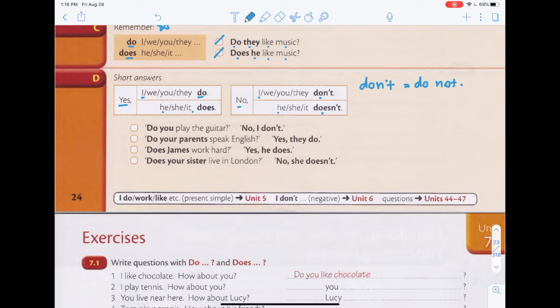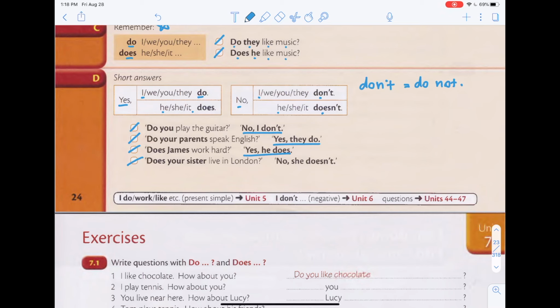Alright, so let's look at some examples over here. So we have, do you play the guitar? No, I don't. Do your parents speak English? Yes, they do. Does James work hard? Yes, he does.